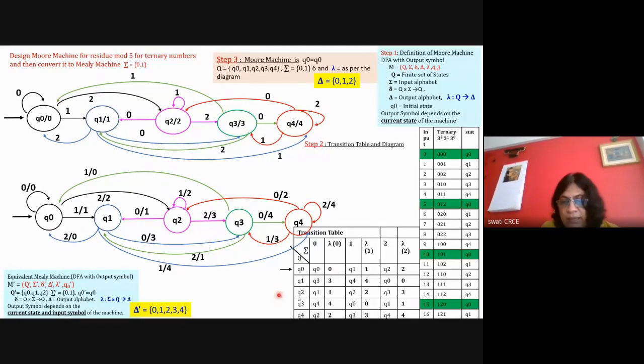We'll take randomly anything. Q2 with 1. See, Q2 with input symbol 1 is going to Q2 and the output is 2. That's what we have to write. So like this you need to create the transition table for everything, and then write the final answer, and then the answer is correct.